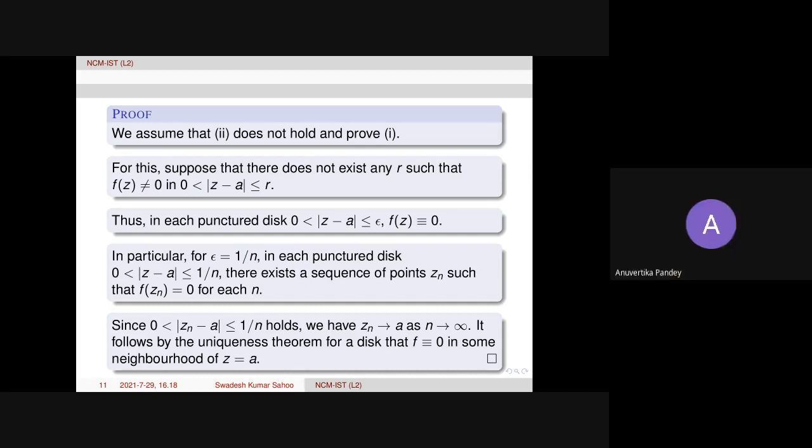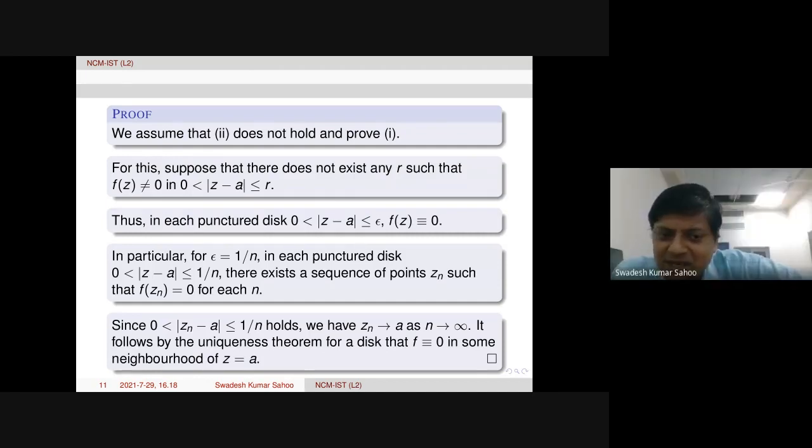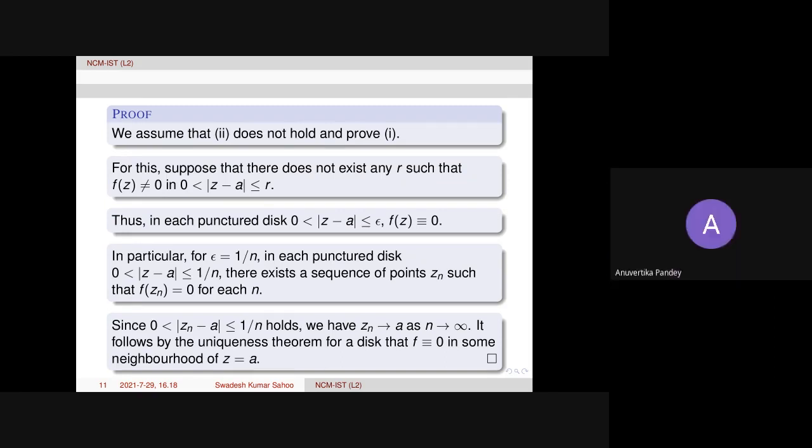It's still not clear to me. My question is, in the uniqueness theorem, we take one sequence that converges to point a, right? And you are saying that sequence should be inside that domain. Yes, those are in fact zeros of f. So if I fix n, suppose n is equal to 3, all the Zn should be such that mod of Zn minus a is less than or equal to 1 by 3.